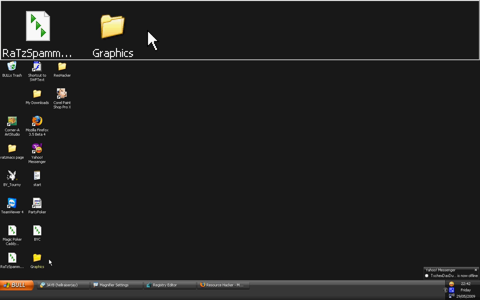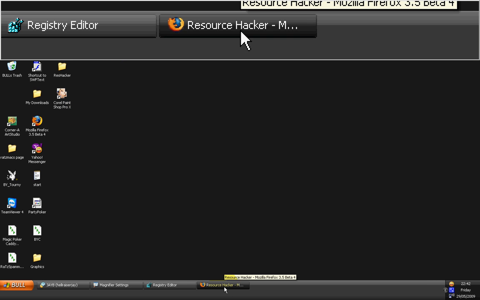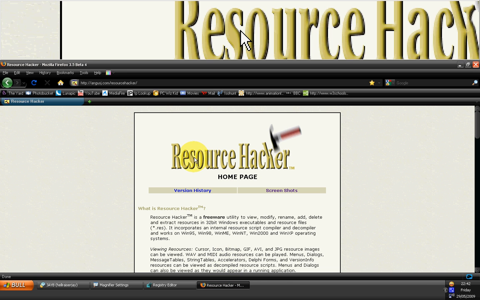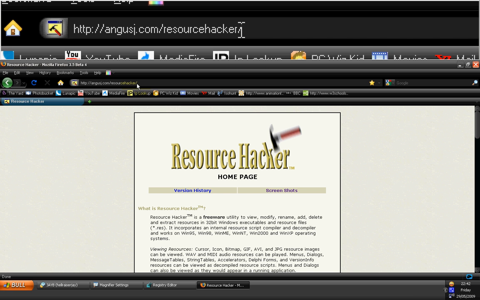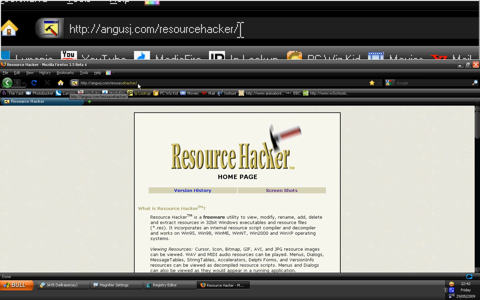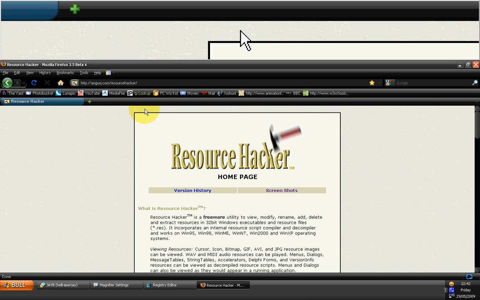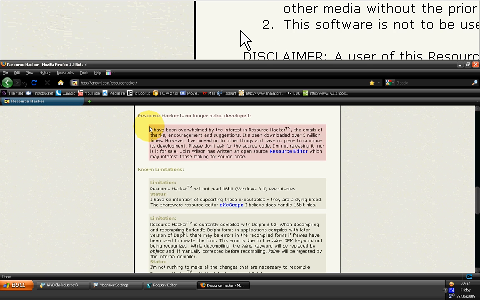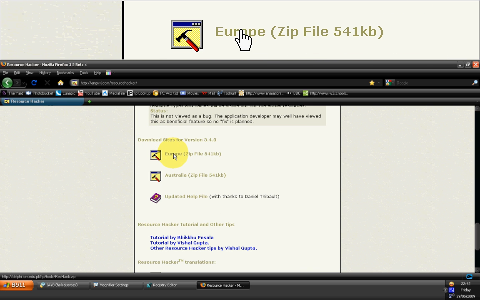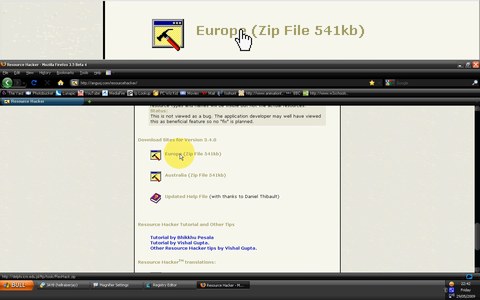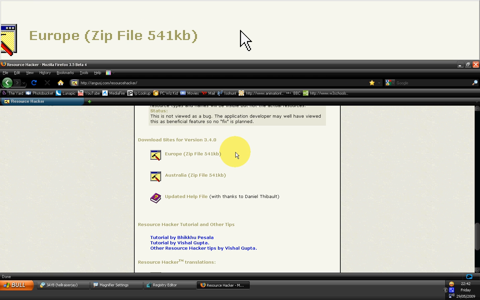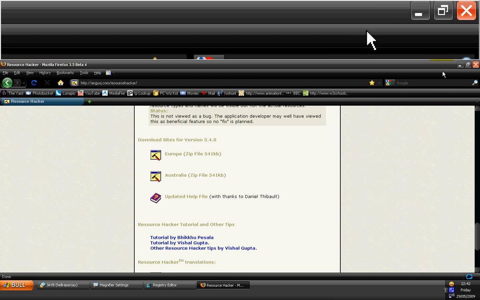Right, now you need to get the Resource Hacker program. If you go to this website here, angusj.com/resource hacker, and then if you scroll down and just download it for Europe, doesn't matter where you download it for, as long as you're downloading it.